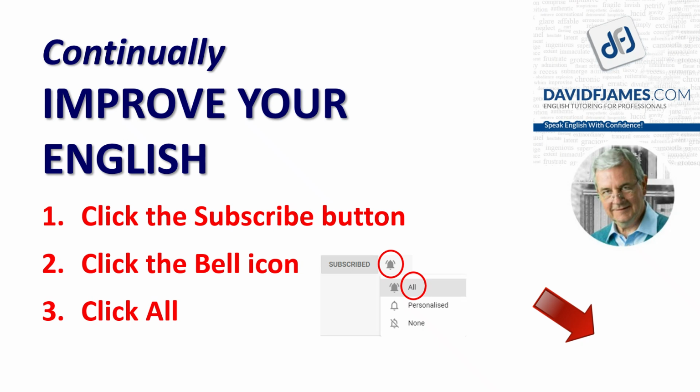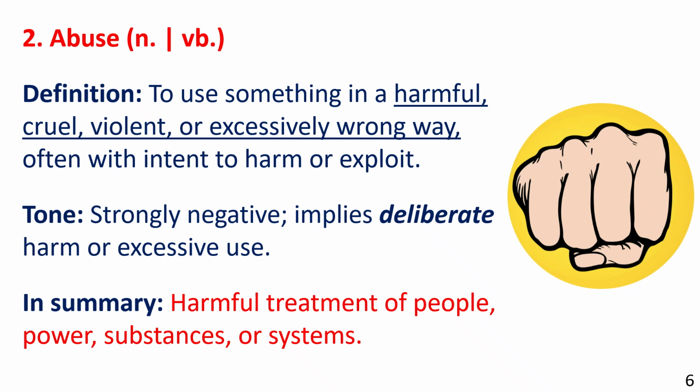Now let's consider the word abuse, the noun, or the verb abuse. Definition: to use something in a harmful, cruel, violent, or excessively wrong way, often with intent to harm or exploit. The tone, strongly negative. It implies deliberate harm or excessive use. In summary, harmful treatment of people, power, substances, or systems.